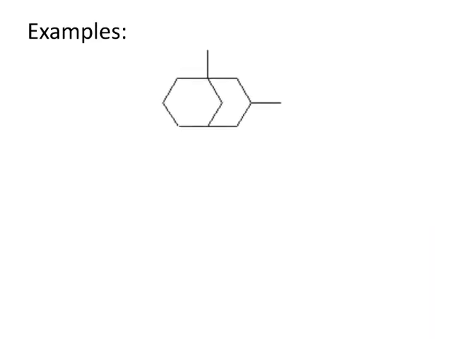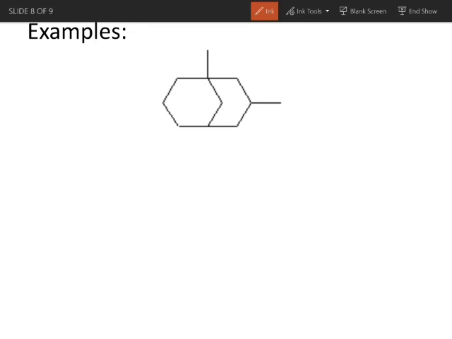In this compound, these are bridgehead carbon atoms. Now numbering you can start from either the upper or lower bridgehead carbon. Since there is a substituent on the upper bridgehead carbon, you have to give number 1 to this carbon only. Then you have to follow the larger ring. On the left hand side it contains 3 carbons, and on the right hand side it also contains 3 carbons.